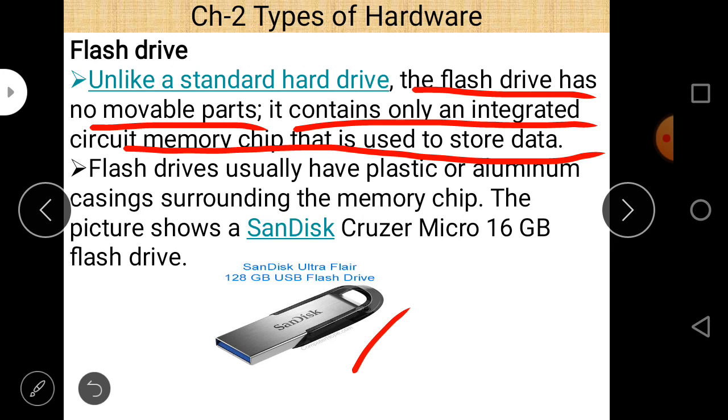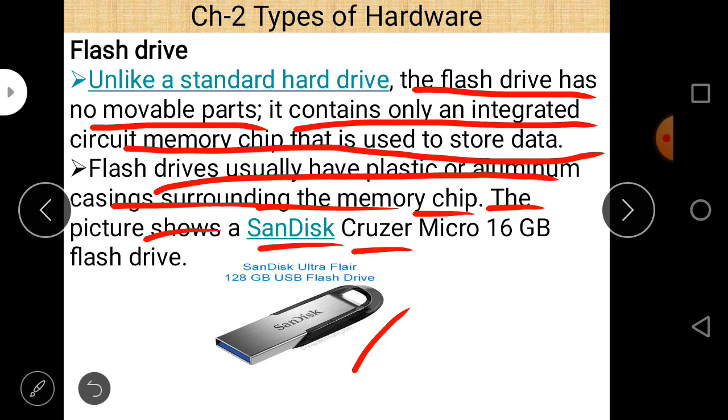Flash drives usually have a plastic or aluminum casing surrounding the memory chip, and the picture shown is a SanDisk Cruzer Micro 60 GB flash drive. So this is a 60 GB flash drive.